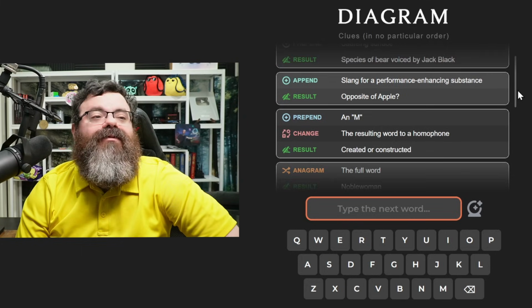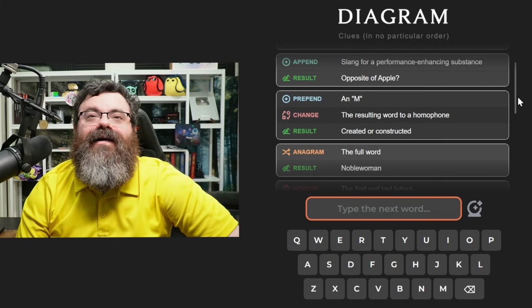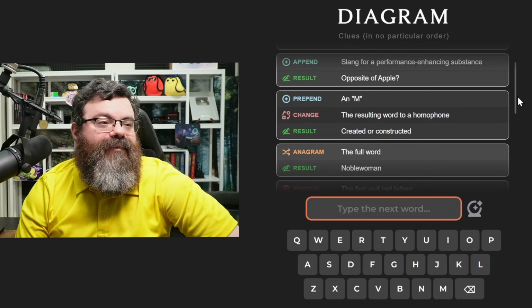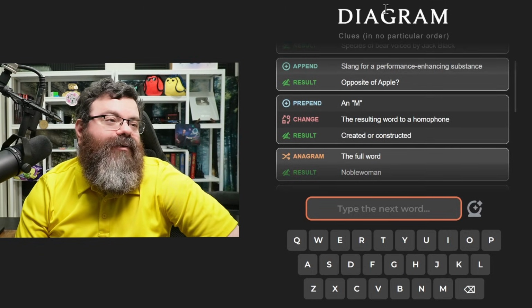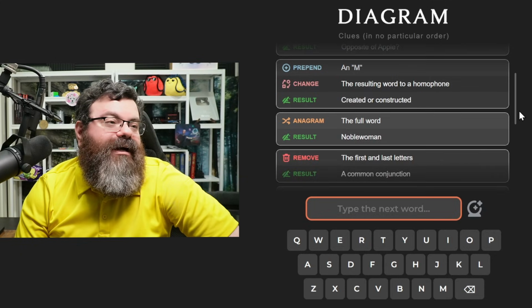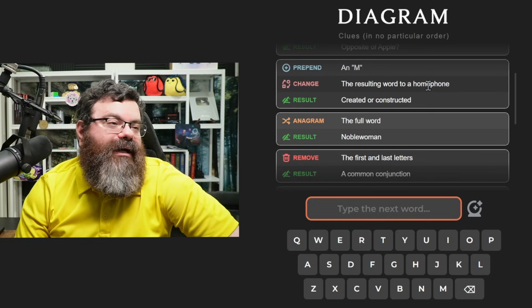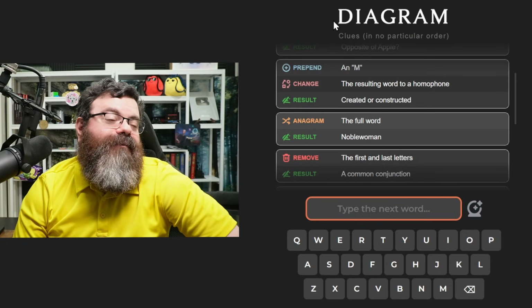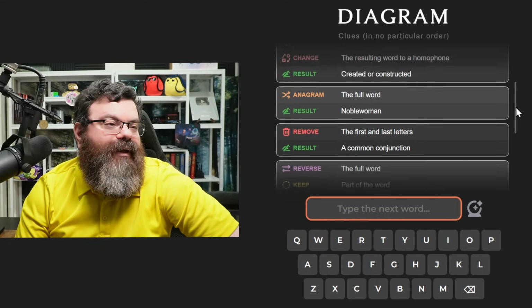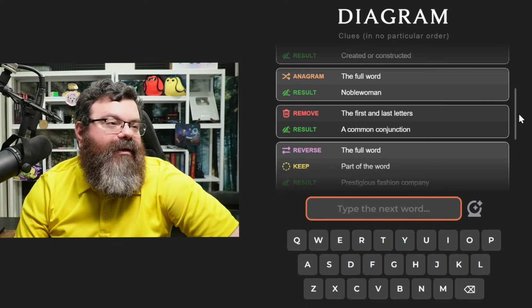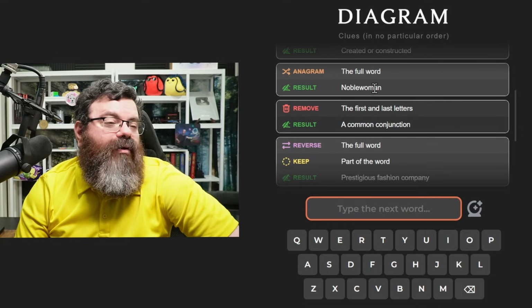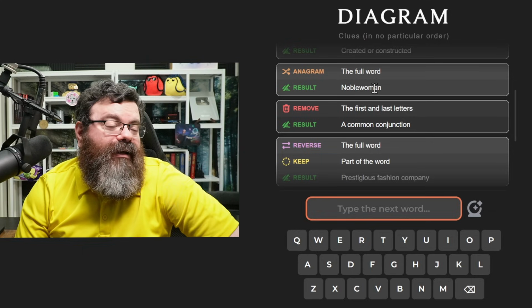What would be the slang for a performance-enhancing substance? Like roid or something? Android. So we probably have the word and. We append droid and we get android. So we're not doing that one yet. Created or constructed. So prepend an M, then change the resulting word to a homophone. So we can't prepend an M to diagram, so that's not going to be it. Anagram the whole word to get a noblewoman. So we could potentially anagram this to get a noblewoman.